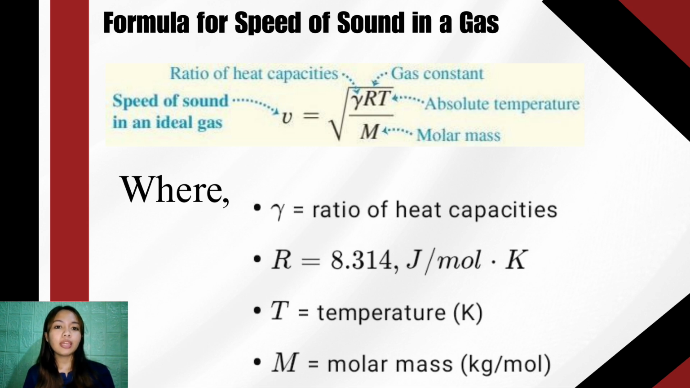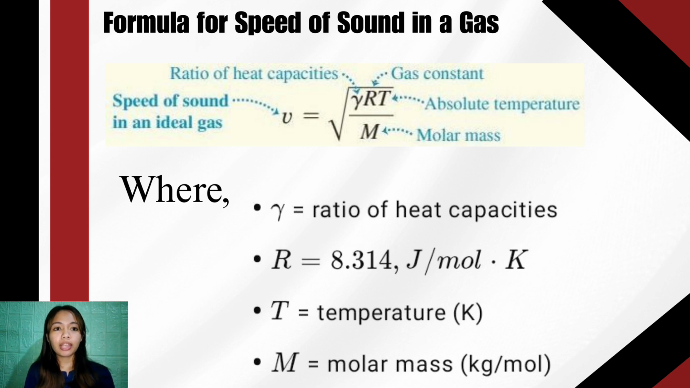The speed of sound V equals the square root of gamma times the gas constant R times the temperature T divided by the molar mass M. Here's what each symbol stands for. Gamma is the ratio of heat capacities. For air, it's about 1.4. And R is the universal gas constant, which has a fixed value of 8.314 joules per mole per Kelvin.